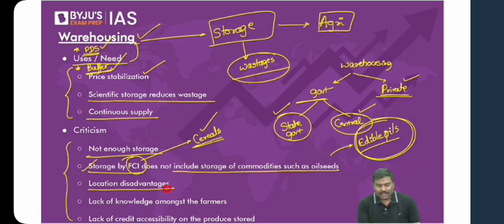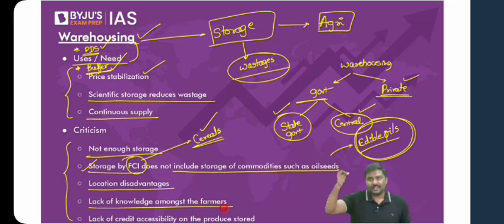Lack of knowledge amongst the farmers. Where are the warehouses present? What are the charges imposed by the warehouses? What kind of facilities are provided by the warehouses? This kind of knowledge, availability of knowledge, is very, very low amongst the farmers.